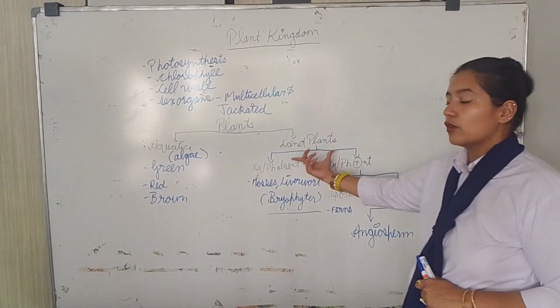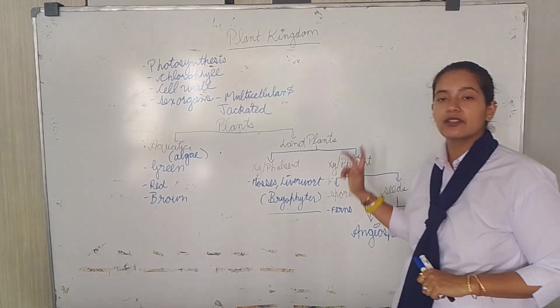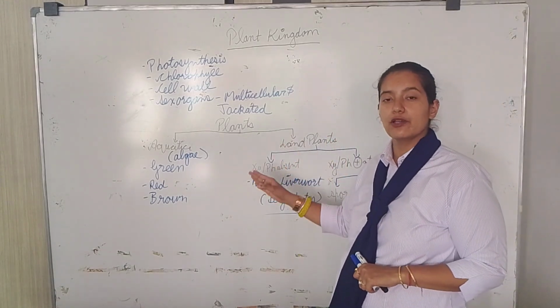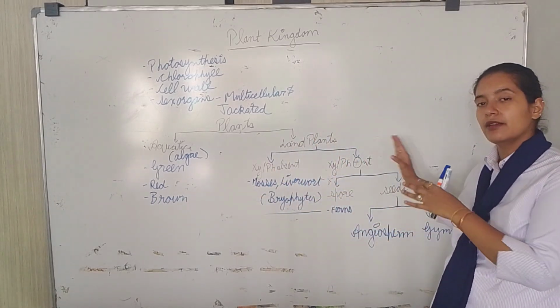Now on the basis of the vascular system, land plants have been further divided into two types, that is when the xylem and phloem are present and when the xylem and phloem are absent.